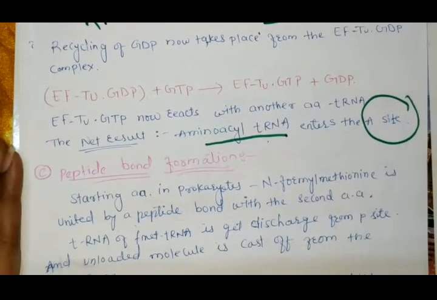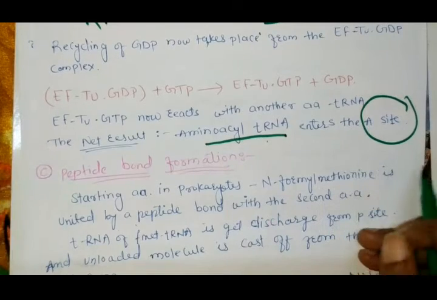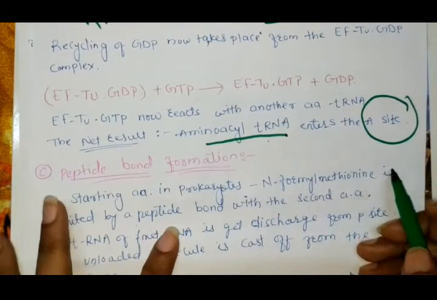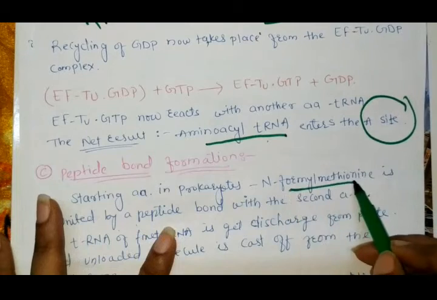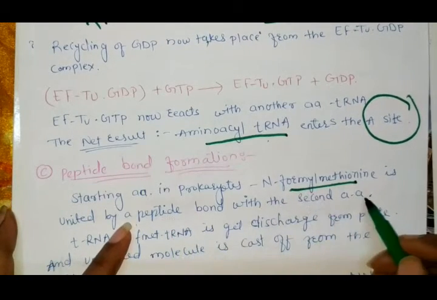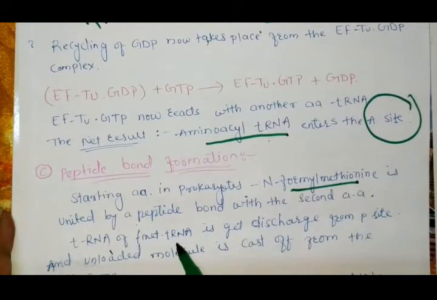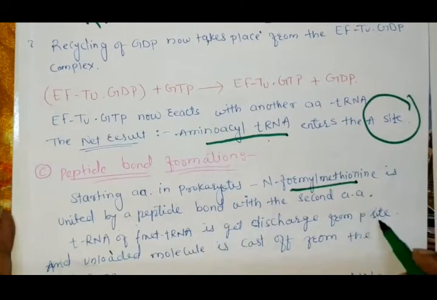The starting amino acid in prokaryotes is N-formyl methionine. We already saw that in the ribosome the first amino acid is N-formyl methionine. Now it is united by a peptide bond with the second amino acid, and the tRNA of the formyl methionine gets discharged from the P site.